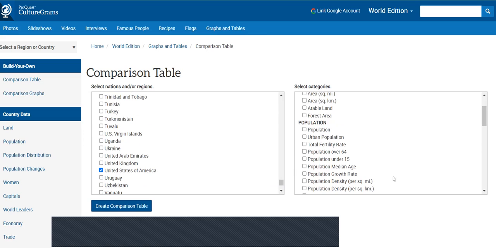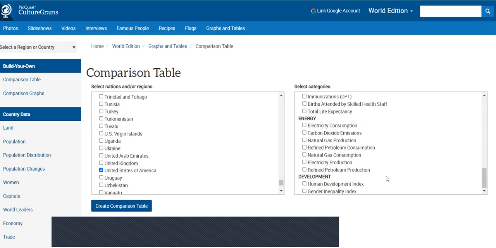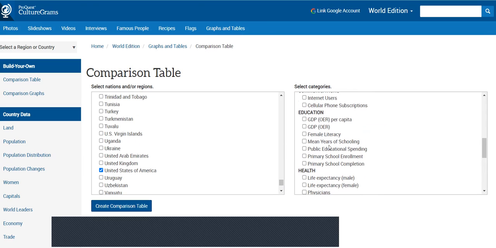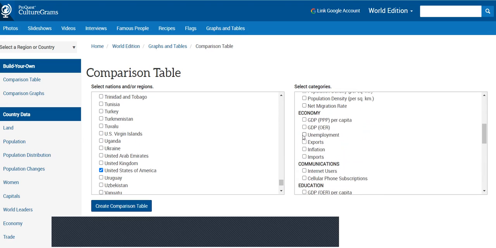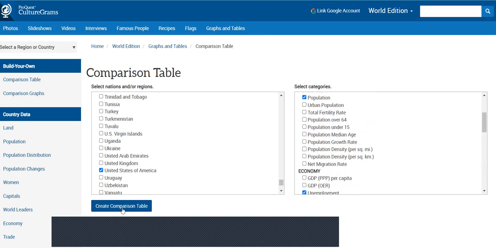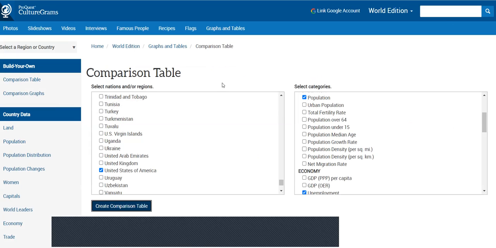And then on the right, I could decide what it is that I want to compare. If I wanted some statistics, so maybe I want to compare life expectancy and maybe years of schooling. And even something such as unemployment. Maybe I'm interested in those things. And population. I can create my comparison table, and then here it is. Here's my data table that's going to compare these two countries. Okay, and again, this is found in Culturegrams. So you can make a comparison table and graphs.